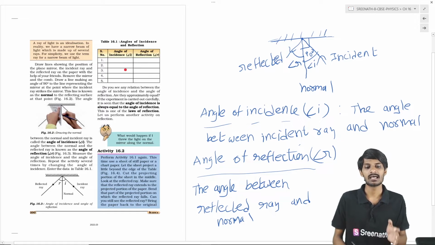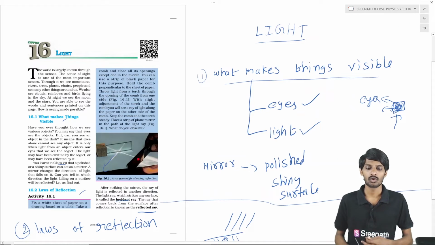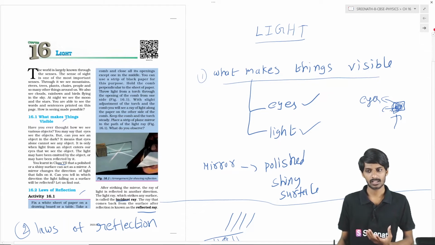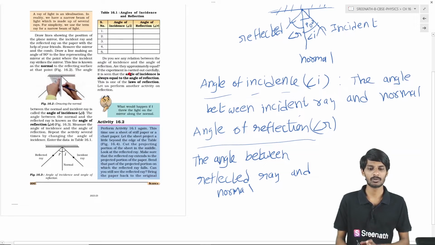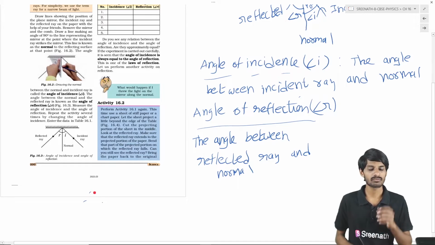So what you have to do is measure the angle of incidence and angle of reflection in several cases, students. In this experiment you have to change the angle of incidence, which means in this direction we have applied the light. Now we change this direction and apply light in another direction. That's why you change the angle of incidence, observe the angle of reflection, and fill this table.